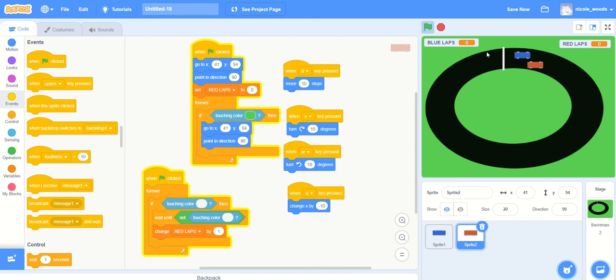So your challenge again is to get your lap counter working properly for both cars, so there's no cheat to be able to reverse over it. And then see if you can figure out a way that if your cars collide that it looks like it's blowing up, like if you were hitting something to do with costumes, so it blows up and then goes back to the start. See if you can have a think about that and work that out.